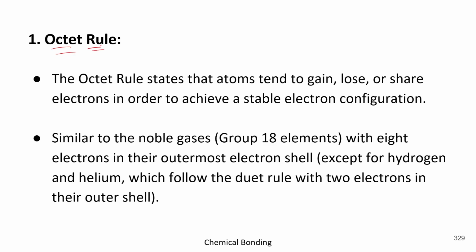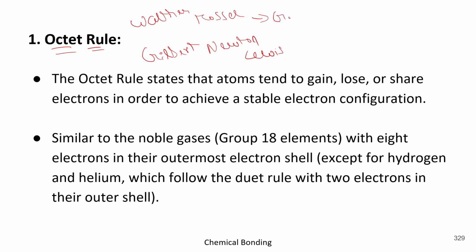Before starting this bonding, we need to understand the octet rule. Got it? Basically, the octet rule was given by two persons. First one was Walther Kossel. And second one was Gilbert Lewis. Okay, so these are the two people who gave the octet rule. Kossel belonged to Germany, whereas Gilbert Newton Lewis belonged to America. Got it? So these were the two people who gave the octet rule.